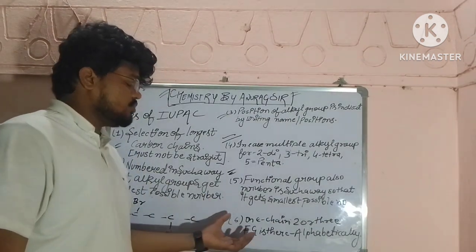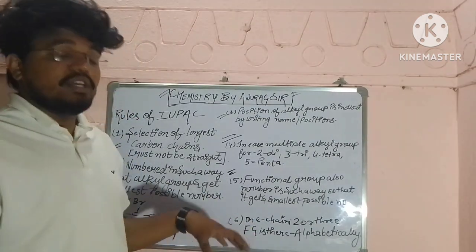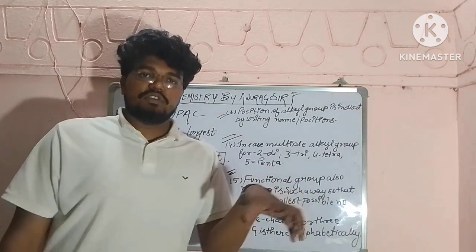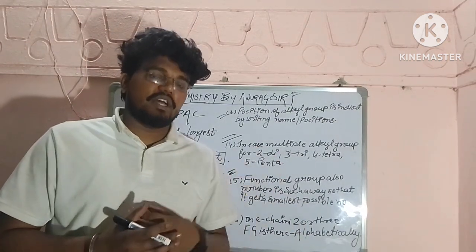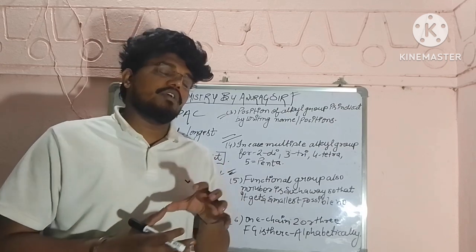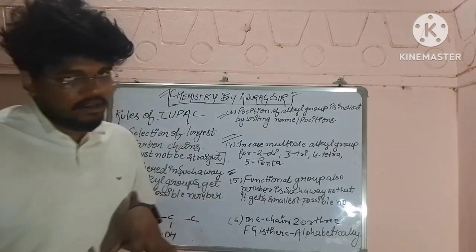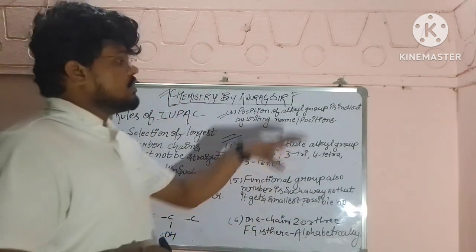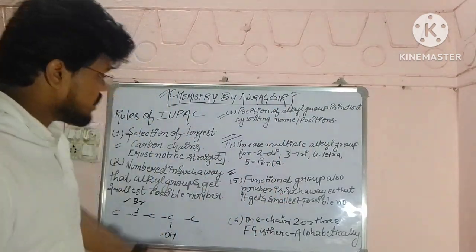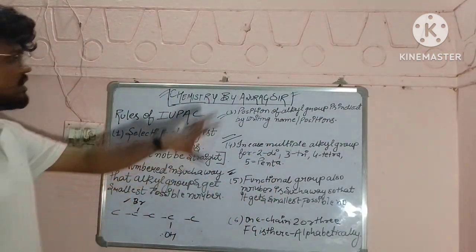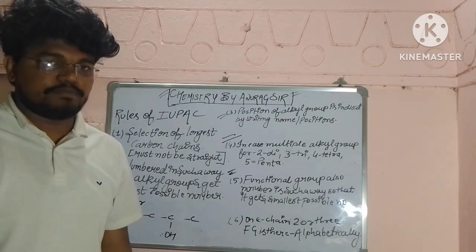Then we have 6, if in one chain more than 2 functional groups are present or 3 functional groups are present, then we number that according to our alphabetical order. We will number them first, and we will write their position also, we will write their name also according to the functional groups. So this is how we name in the IUPAC system.